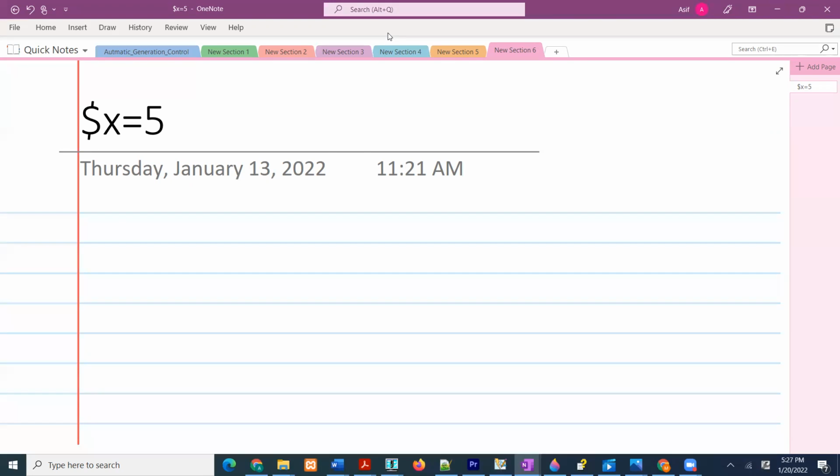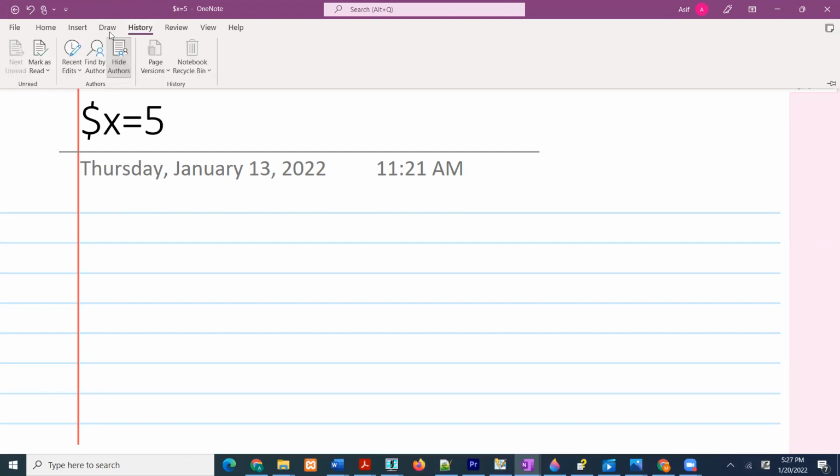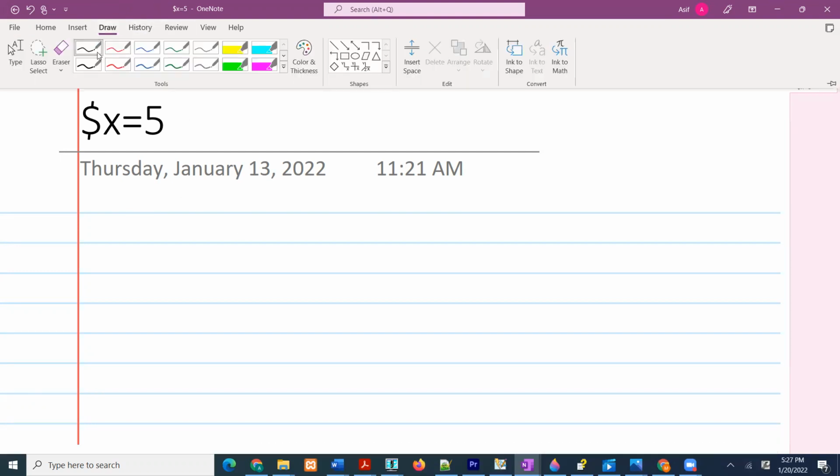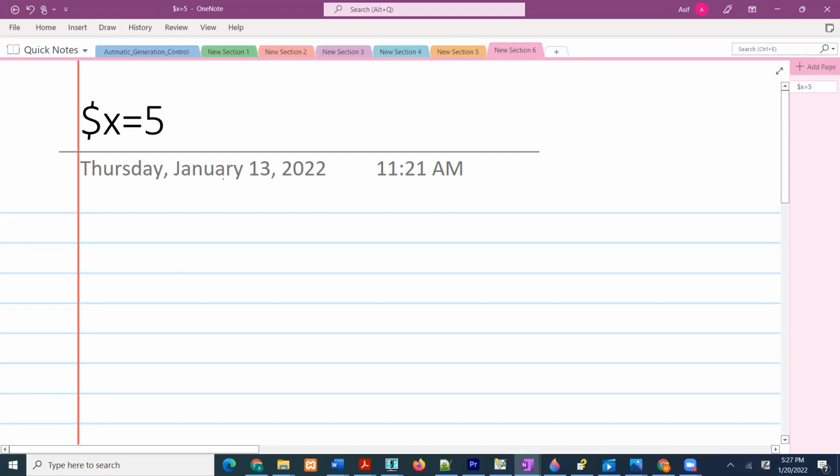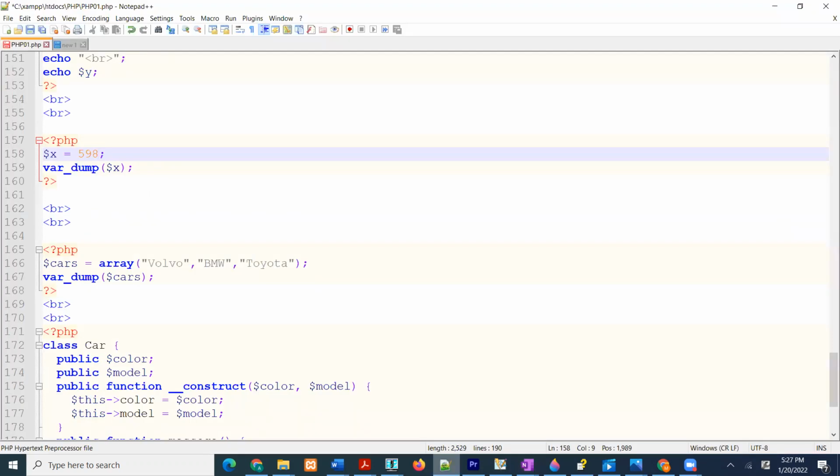For that I would have done $x, sorry, this thing is bugging me. So if I had to store three names, I would say, and for some reason it is not typing. So anyway, for that I would have used $x, $y, and $z.